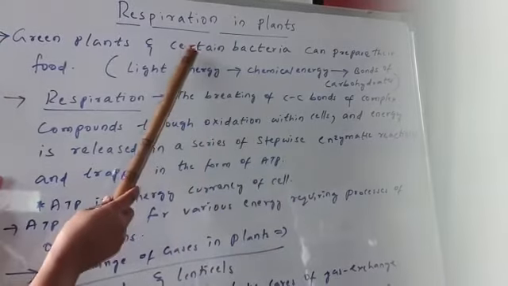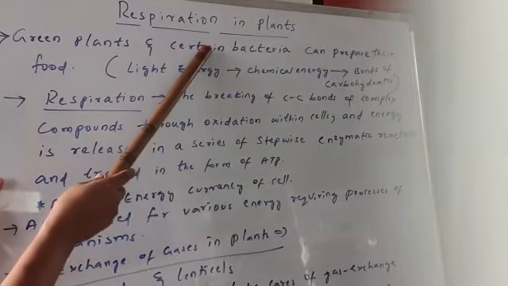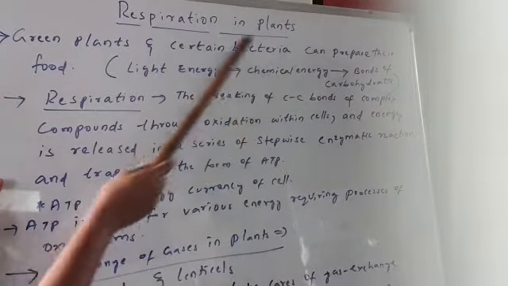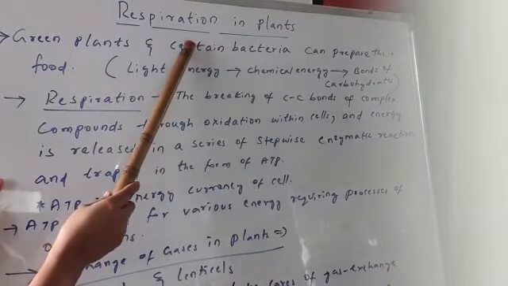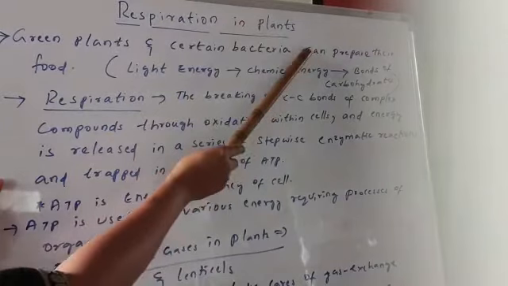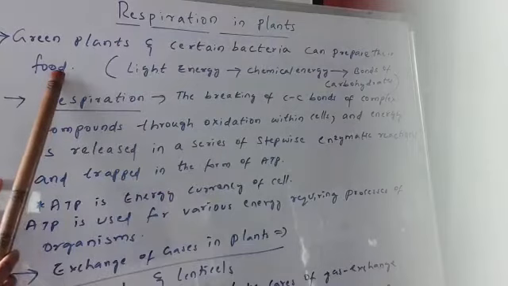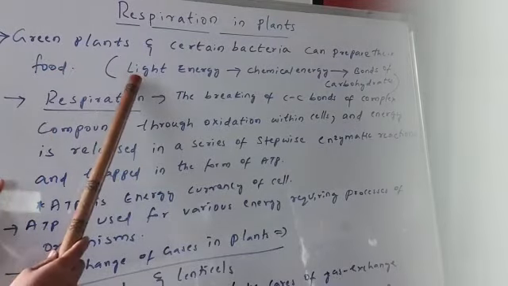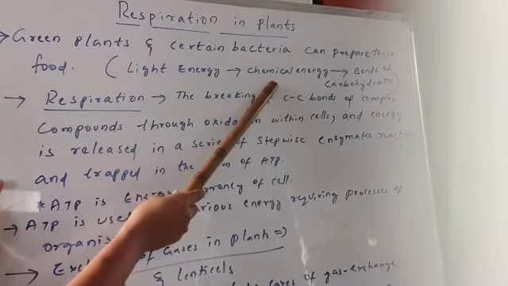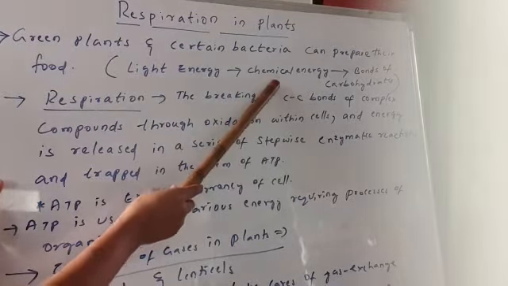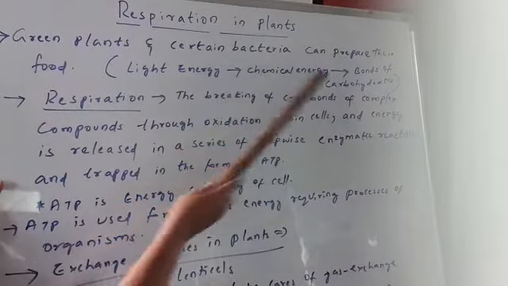And similarly, we have certain photosynthetic bacteria. They also have chlorophyll pigments and they can perform photosynthesis. So, green plants and certain photosynthetic bacteria have the capacity of photosynthesis. They can prepare food. And during this photosynthesis, light energy is converted into chemical energy. The chemical energy is stored in the form of carbon-carbon bonds of carbohydrates. So that is the food.